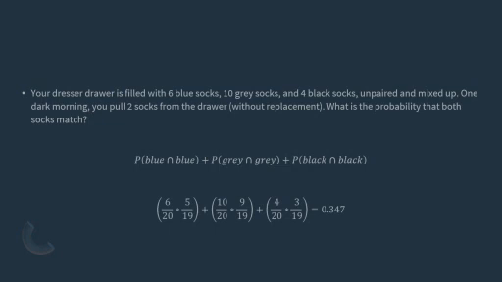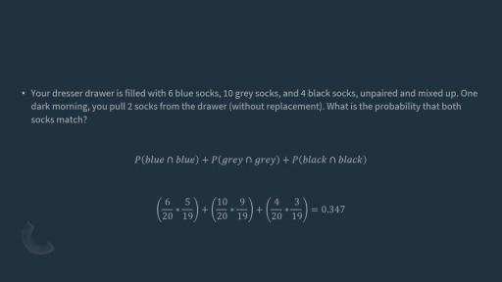In a dark morning, basically what you do is you just pull 2 socks out, you put them on, and you walk out the door. So the question is, what's the probability that the 2 socks that you grabbed are a pair? Or are you going to be having mismatch day, because we all love mismatch day. So we'd find the probability of pulling a blue and a blue, a gray and a gray, and a black and a black. Now this is without replacement, because when you pull one sock out, you put that on your foot, and then you put the other sock on, so you don't replace that sock.